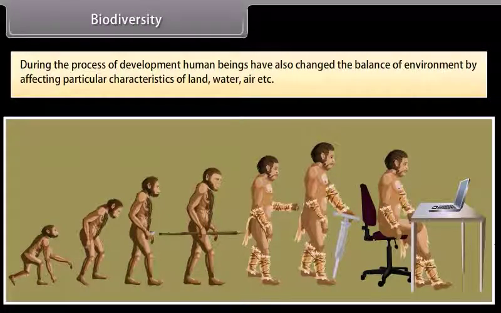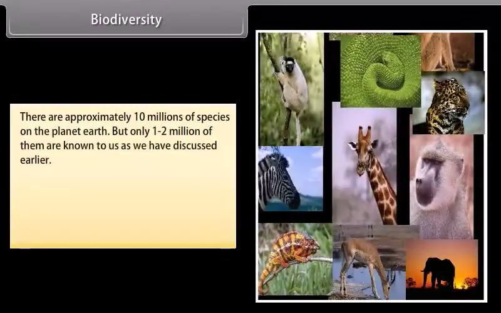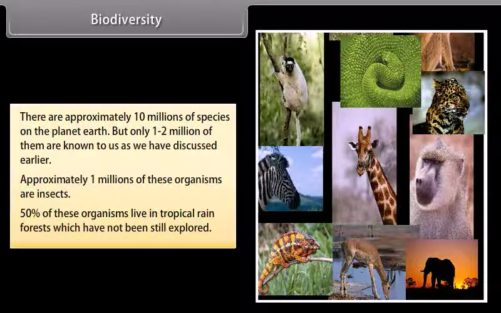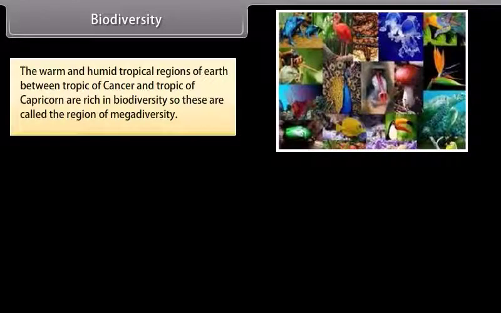water, air, etc. There are approximately 10 million species on planet Earth, but only 1 to 2 million of them are known to us, as we have discussed earlier. Approximately 1 million of these organisms are insects. 50% of these organisms live in tropical rainforests, which have still not been explored. The warm and humid tropical regions of Earth between the Tropic of Cancer and the Tropic of Capricorn are rich in biodiversity, so these are called the regions of megadiversity.